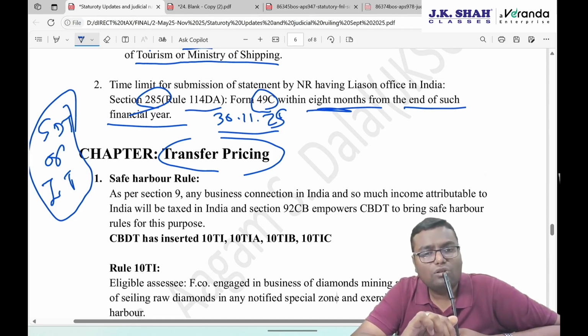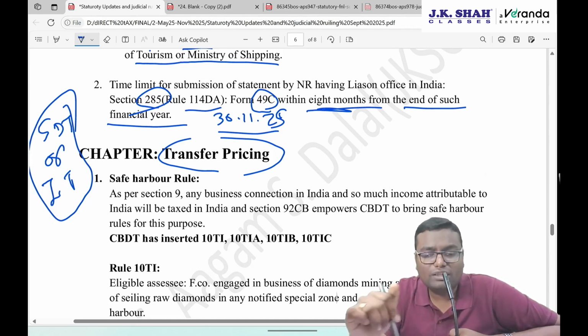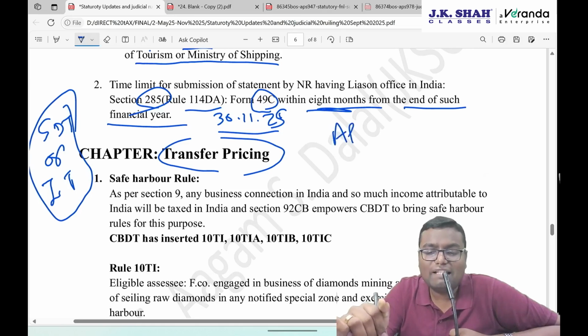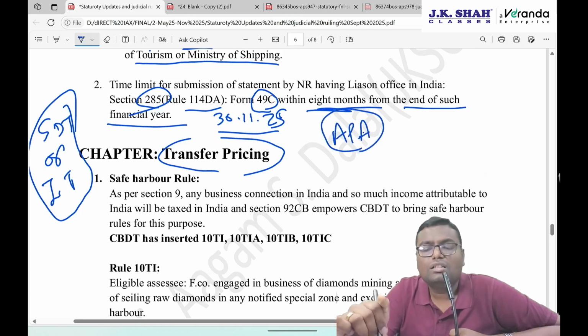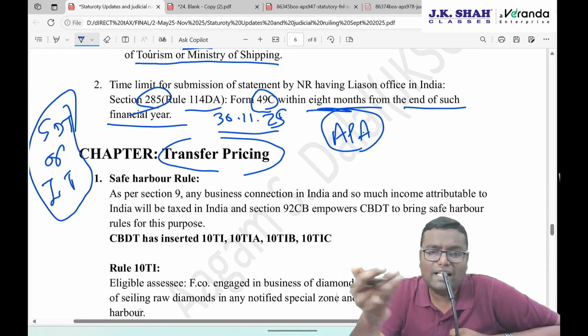Now, what if you don't want any kind of dispute, any kind of litigation? The first option is the assessee should go for APA, that is Advance Pricing Agreement, wherein they will go to the Income Tax Authority, they will disclose the terms of the contract and all the situations, and both together will decide what should be the arm's length price. That will be accepted by the assessee, that will be accepted by the department, and it will be applicable for 5 years, and even a prior rollback is also possible.